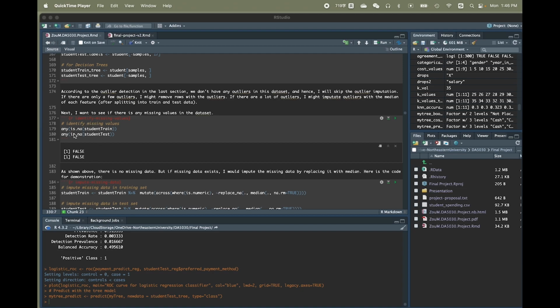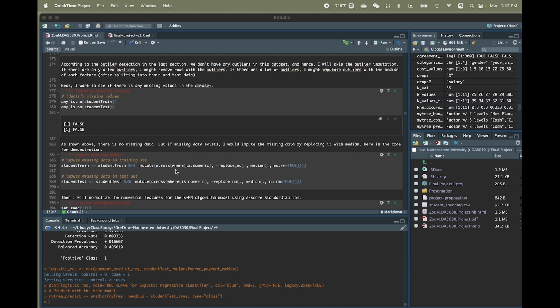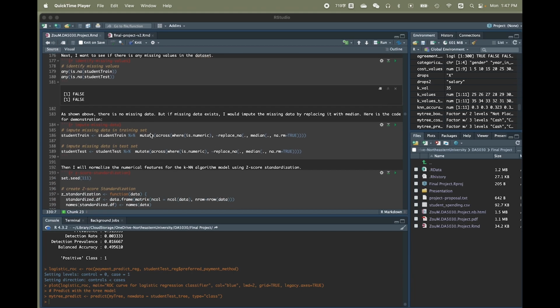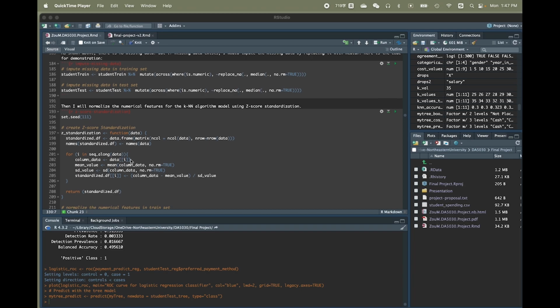After I split it, I tested if there are any missing values, and there are none in both the train and test datasets. For demonstration reasons, I wrote up code here to impute the missing data with the median. And then after that, I started normalizing all the numerical features using z-score standardization.